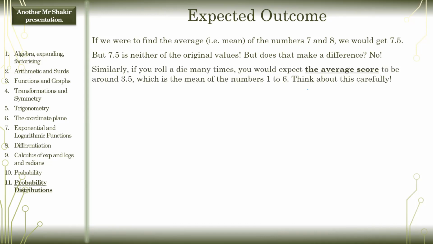So for example, if you try to find the average score or the expected score from rolling a die, you would get 3.5. And many students are like, well, hang on a second, you can't get 3.5 if you roll a die. Well, it doesn't matter. We're just talking about the average score, the expected value. What is the average score if you roll a die? If you do 1 plus 2 plus 3 plus 4 plus 5 plus 6, you divide the whole thing by 6, you would get 3.5. And that is the mean of the numbers 1 through 6. And it makes no difference that it's not any of the original values. It's irrelevant. Any questions about that?